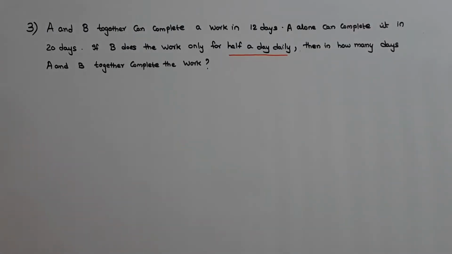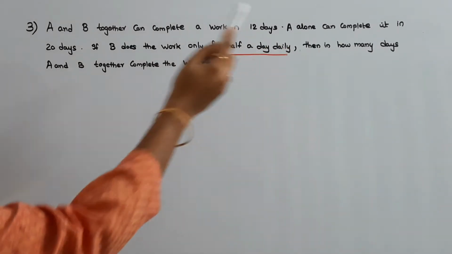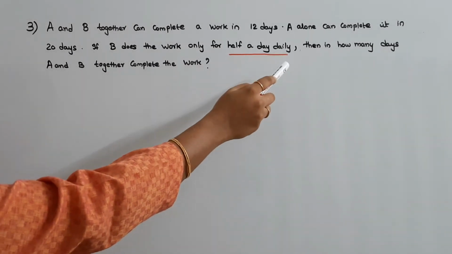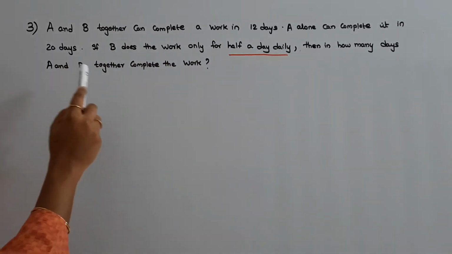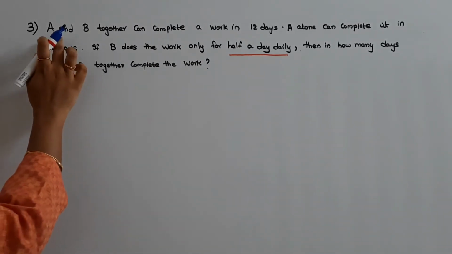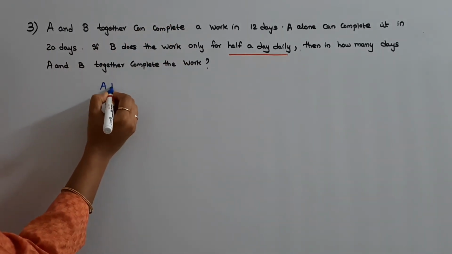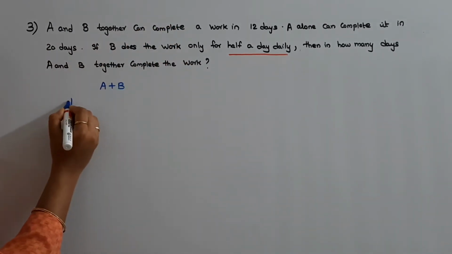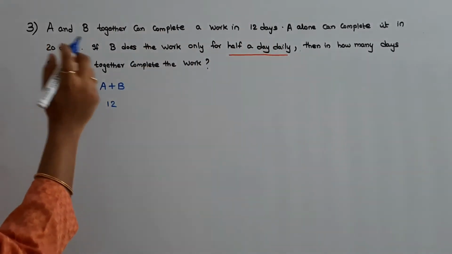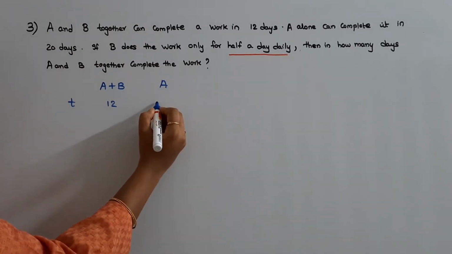The next question is, A and B together can complete a work in 12 days. A alone can complete in 20 days. If B does the work only for half a day daily, then in how many days will A and B together complete the work? So in this question, they have given the time taken by A and B together to complete the work. So write A plus B time is 12 days. A alone can complete in 20 days. So time taken by A is also given as 20 days.